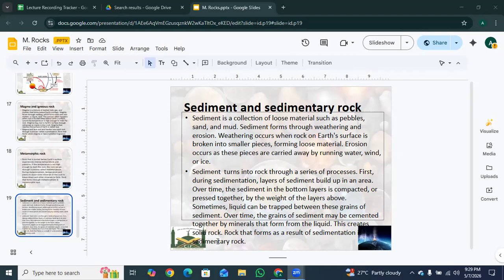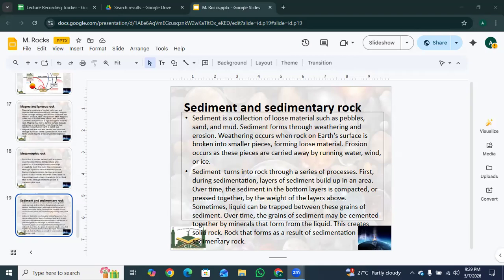So basically, they are talking about how it becomes rock. We have three steps in this. Sediment does not just stay as loose sand, it eventually glues itself together. The first process is sedimentation: layers of sand and mud pile up on top of each other. The next step is compaction: the heavy weight of the top layers squishes the bottom layers down tight.